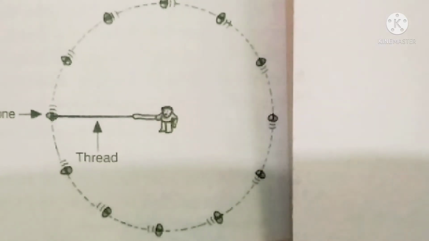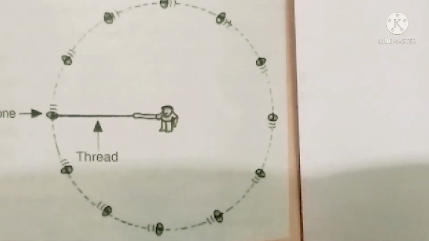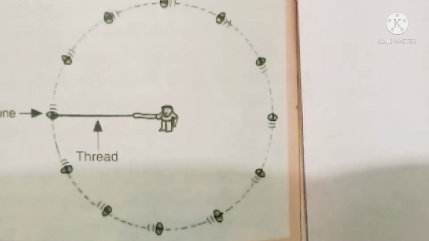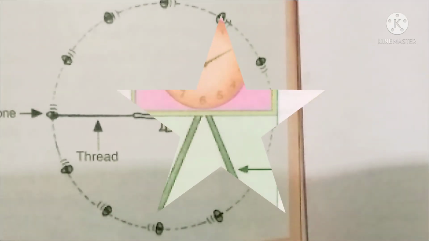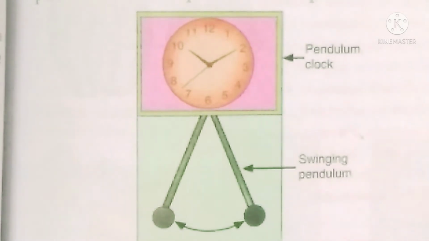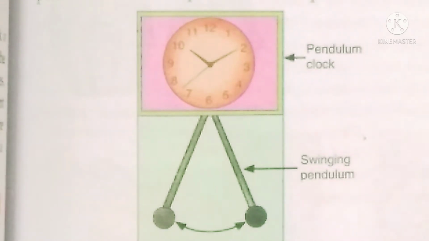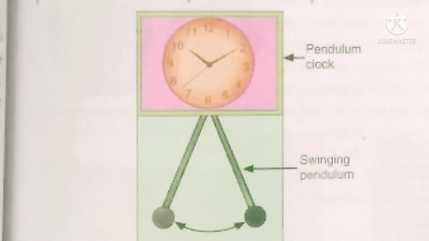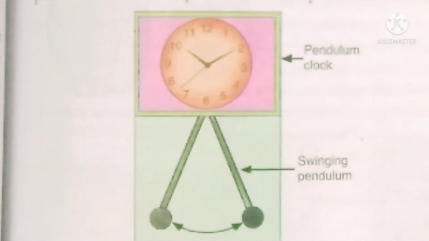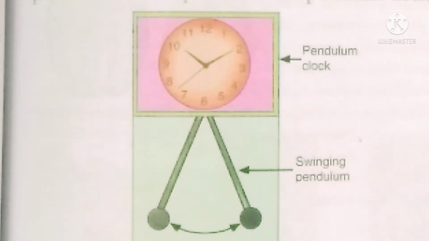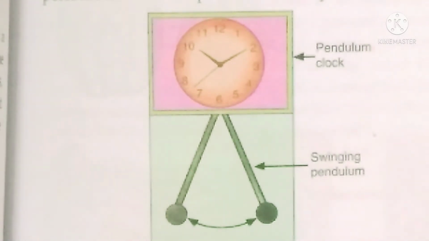The next type of motion is periodic motion. Again, if you think of the watch, we will come to know what periodic motion is. You may be familiar with the word periodic. Periodic test we are taking, right? Periodic test means after a particular period, a fixed time, that test repeats. Every month now we have a test, right? Similarly, you have a period in the school, after every 40 minutes there is a new period, right? So periodic motion means what? Which repeats itself after a regular interval of time.